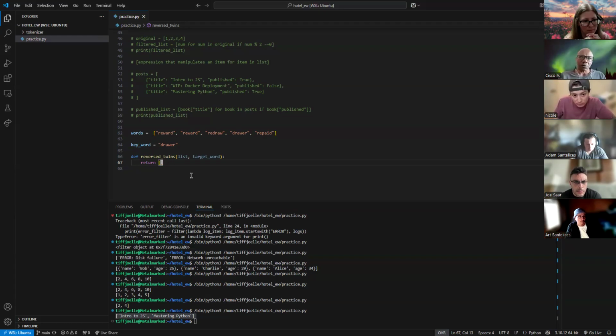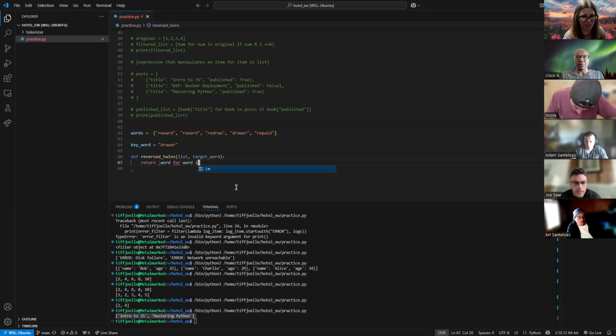No, you're not going to be manipulating anything. Correct, because I just want to return all the words that happen to be the reverse of what I've given it, basically. So I don't want to manipulate it, right? I just want the word. So we're going to return the word for words in this list, right? Word in our, but okay, so now